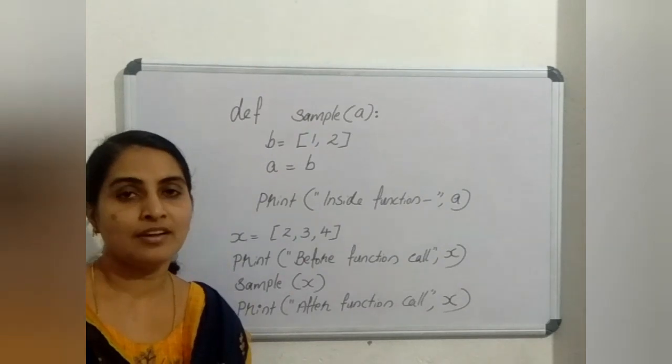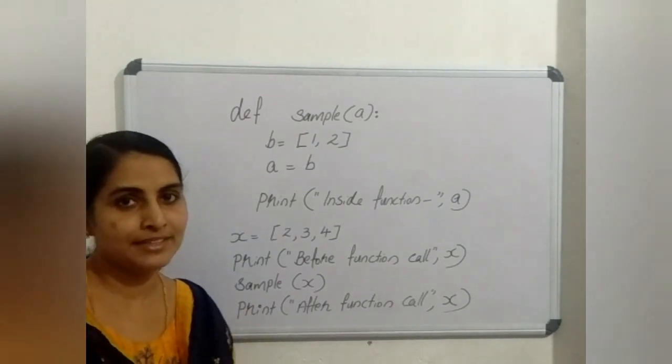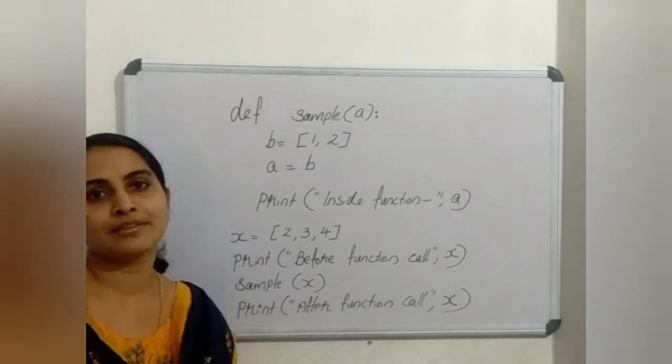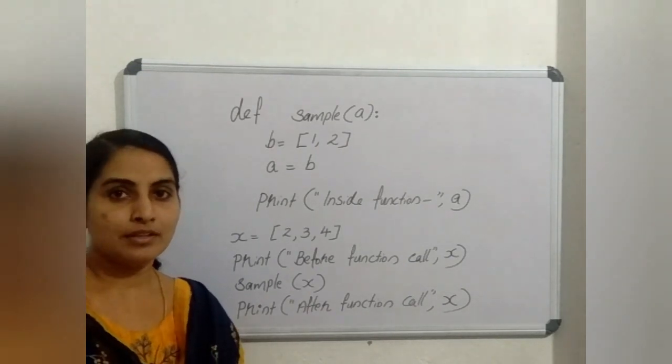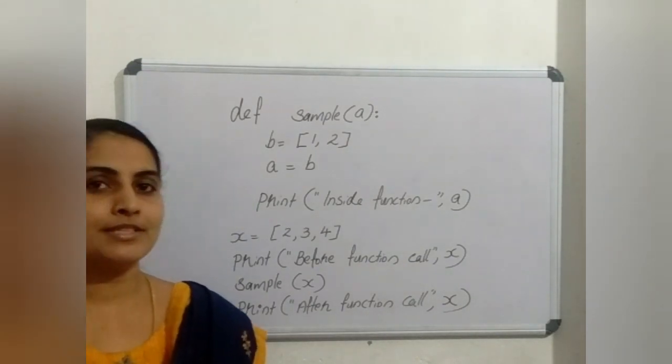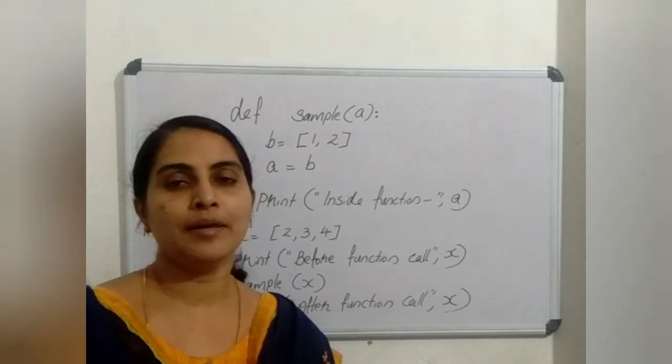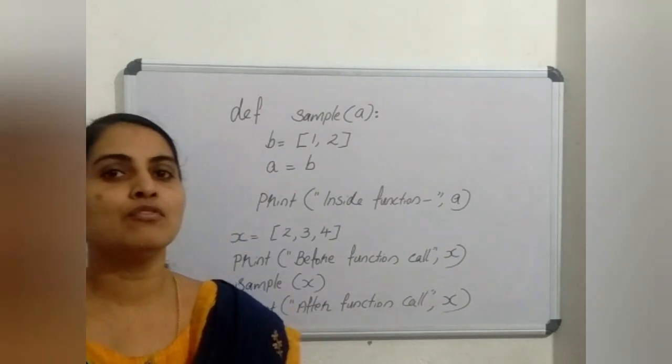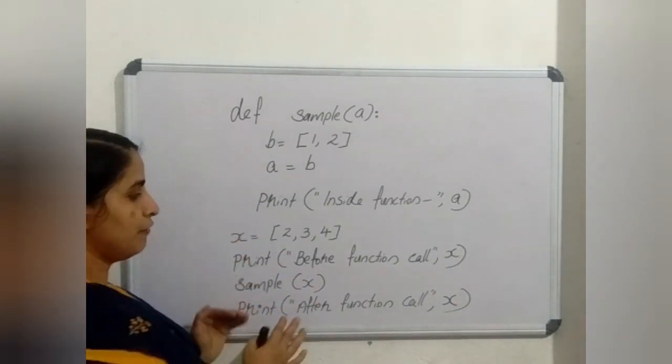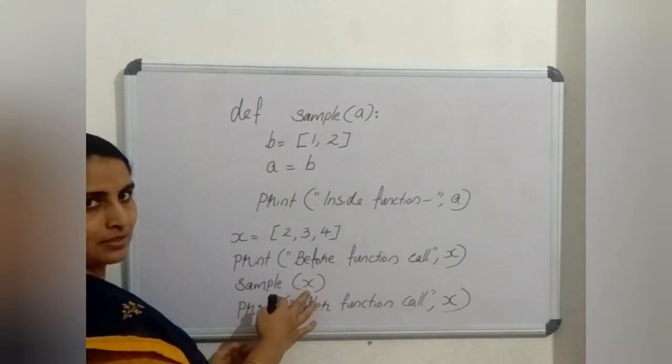So there is an exception in mutable data type arguments. That is, the normal case, if you are passing a mutable data type, the changes in formal parameters are reflected back to the actual parameters.